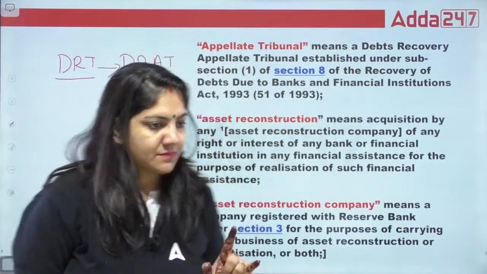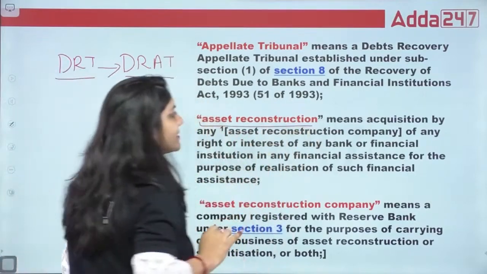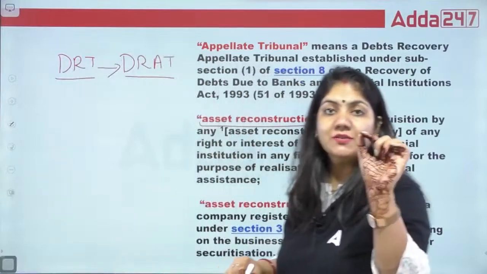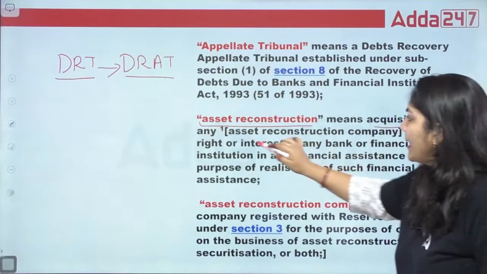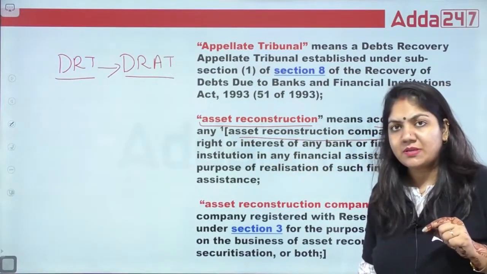That's it. Okay. Now, what is asset reconstruction? According to the SARFAESI Act, it is acquisition by any ARC company. What is an ARC company?